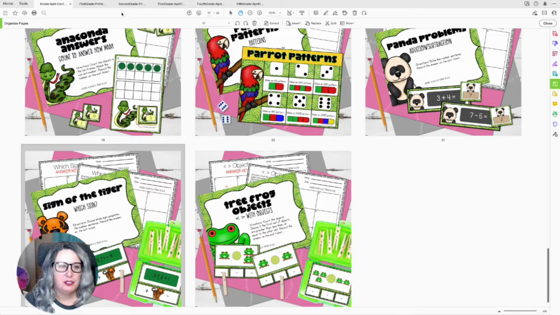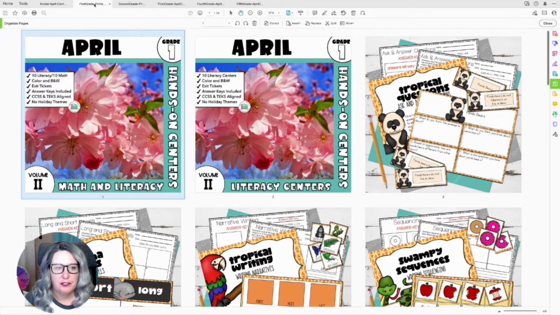And so when you jump over to our resources in our shop, you can look for the pink labels, because that is the kindergarten grade level. Pink is kindergarten. Now let's jump over to first grade, and we are going to look at literacy first.